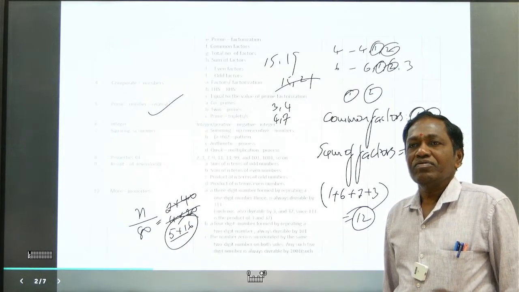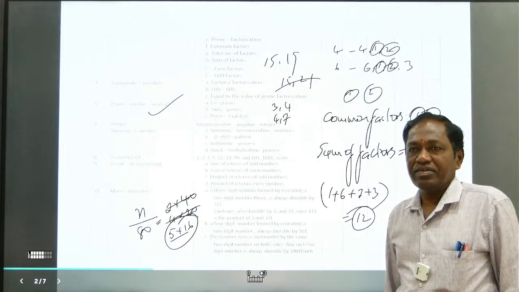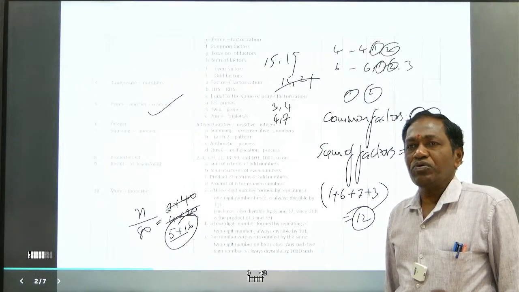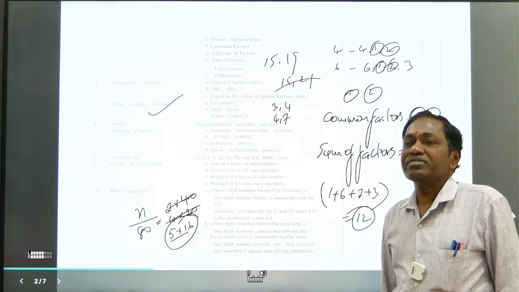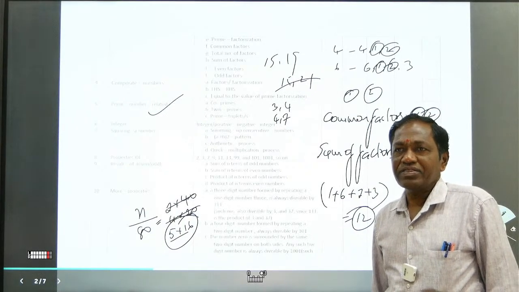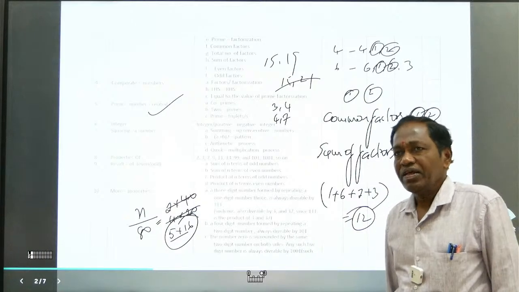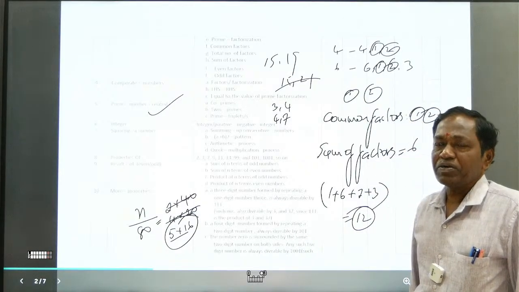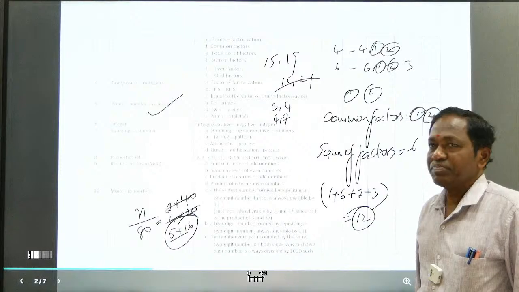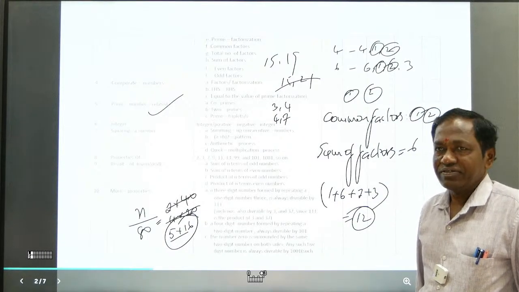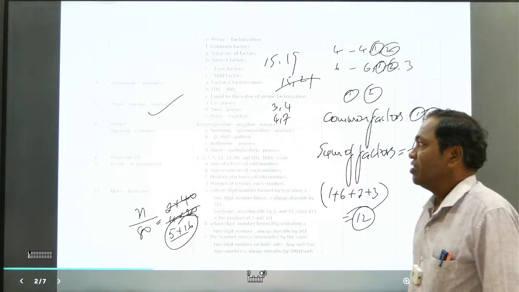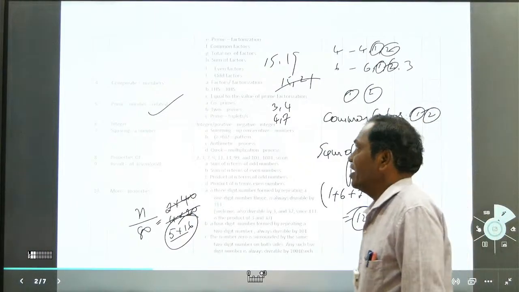5, 7, 11. Yes. Another one: 11, 13, 17. Right, fine. How many prime triplets are possible in the first 100 natural numbers? 8. We don't need that much detail.